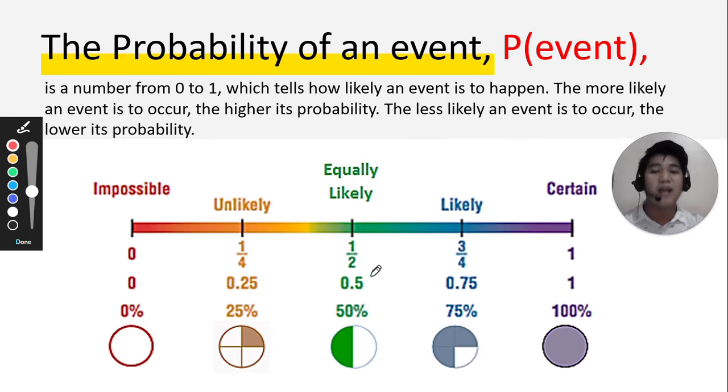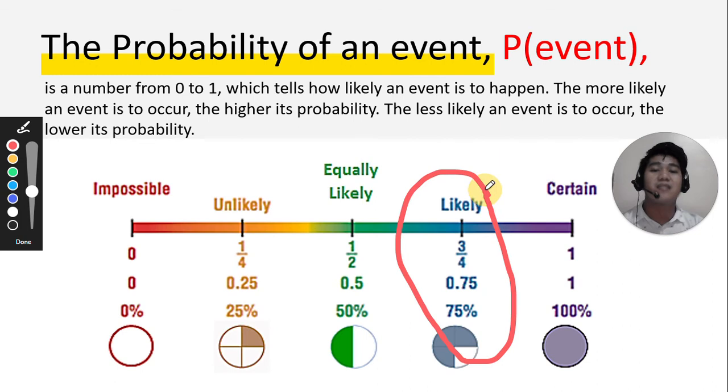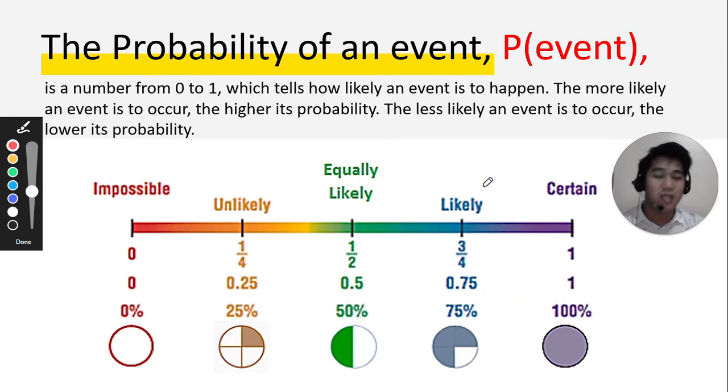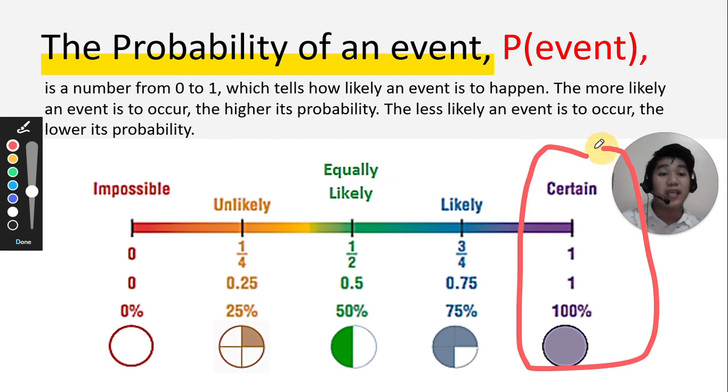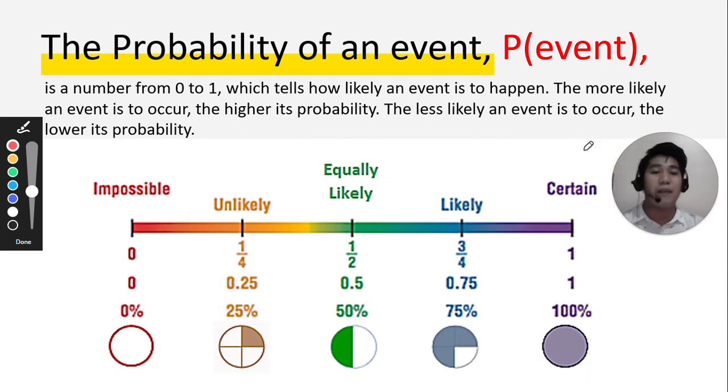So 1/2, 0.5, 50%. For the likely, it has a greater probability than the equally likely: 0.75, 75%, 3/4 in fraction form. This is what we call more likely to happen. And for this one, certain, of course, 100%, we are sure that this thing will happen.